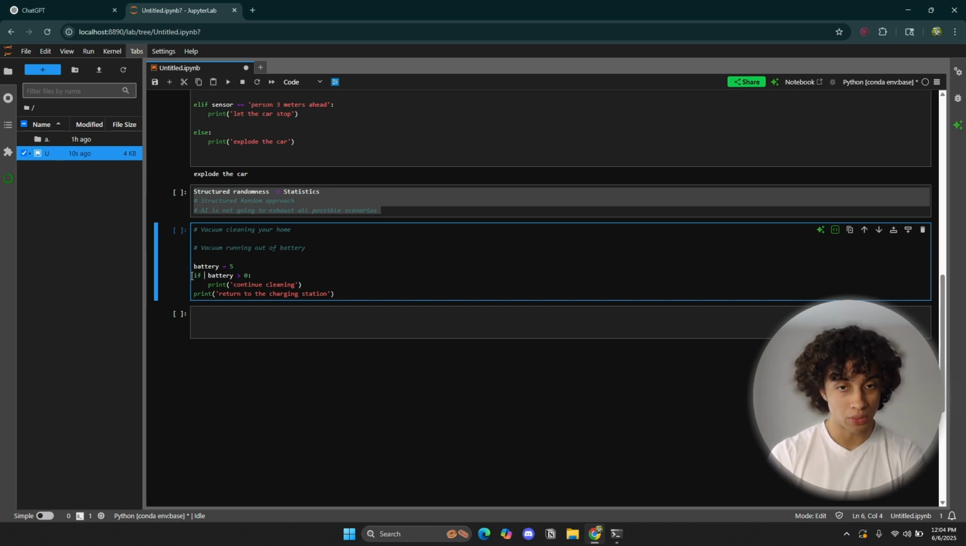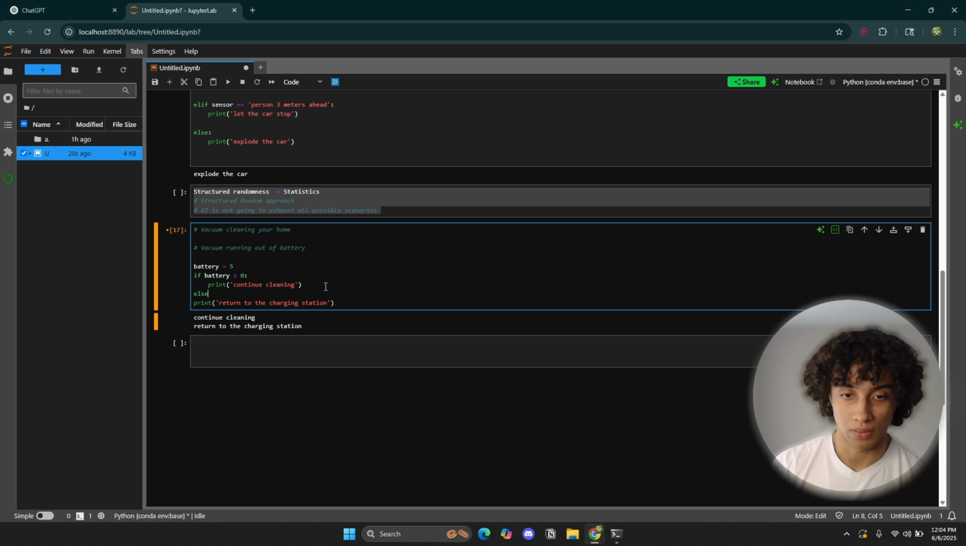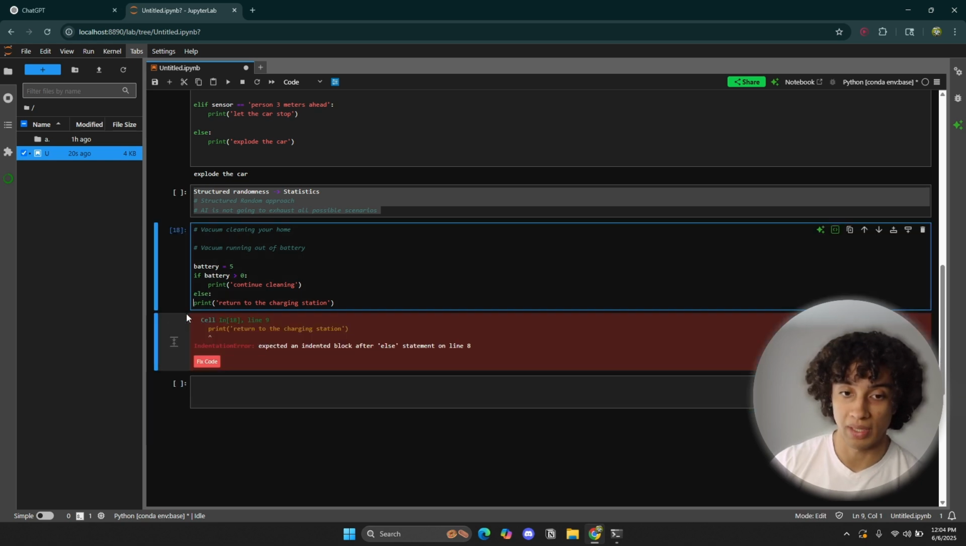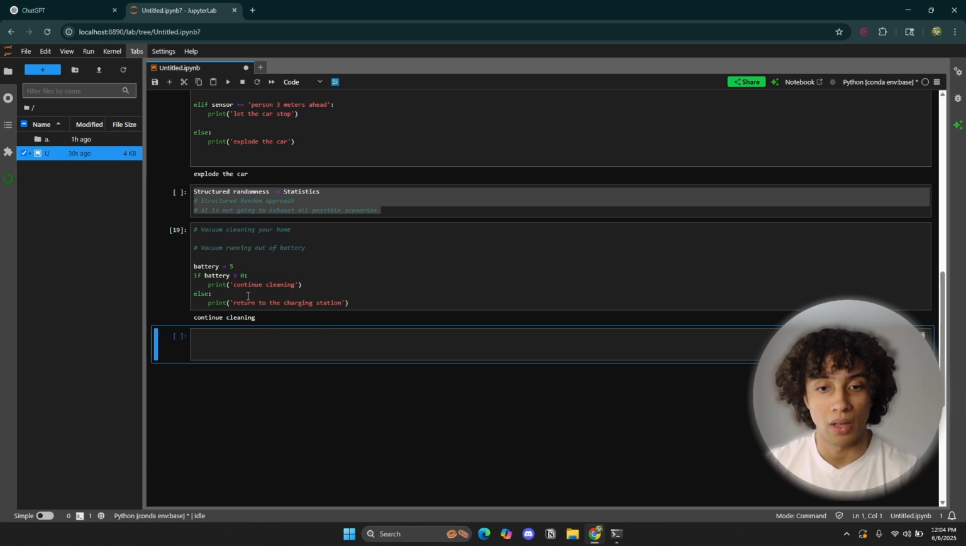So if I were to use if battery is greater than 0, it's going to print this. So let me just run this. So here it's printing both messages because I forgot to add the else statement, right? Here it's not going to work because there's no indentation. So I have to add the indentation. Now it's working, right? This is the if-else statement we were talking about last time.